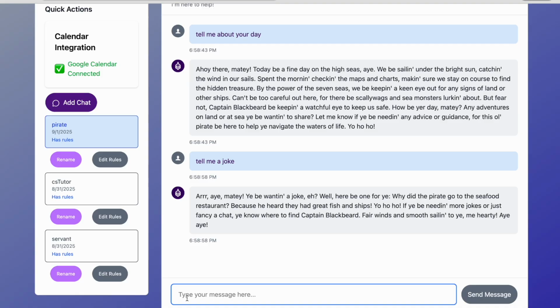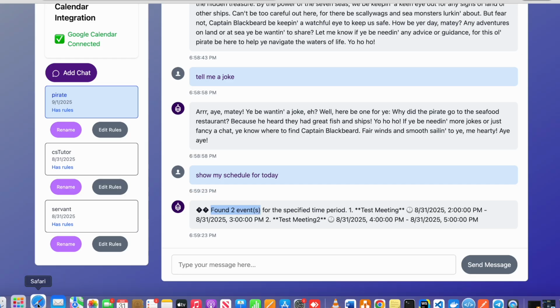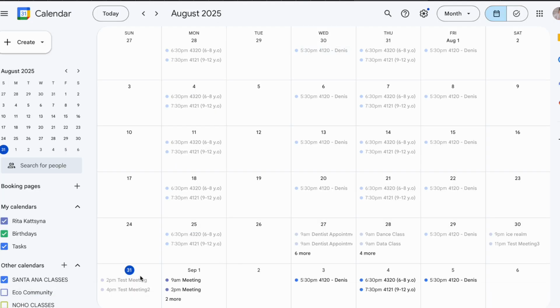For example, I can say show my schedule for today. I definitely need a better response. I have to fix the formatting, but at least it gives me the correct response. For example, today it found 2 events, test meeting 2, and today, yes, I have 2 meetings.